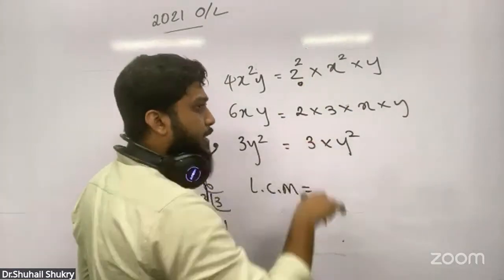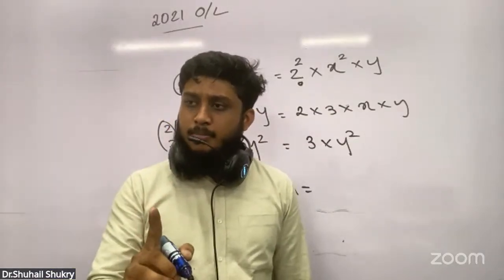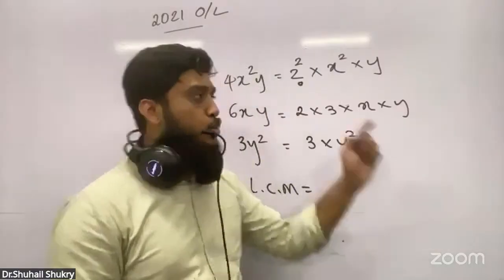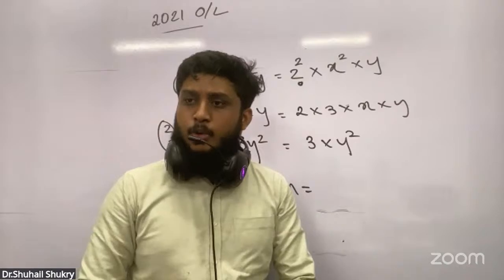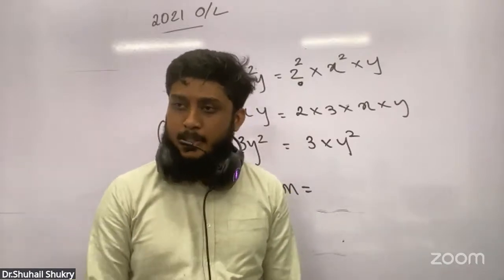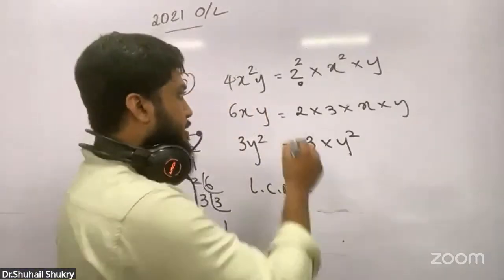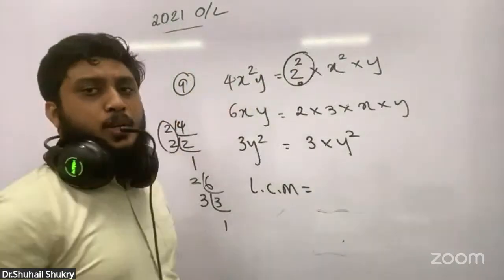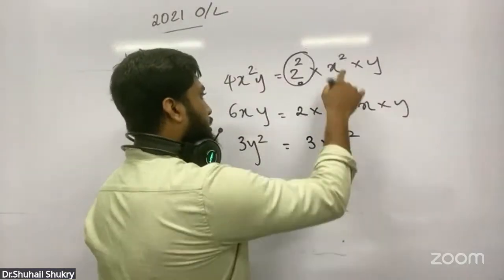When you are selecting people, they will allow only one member from a family. If 2 squared and 2 are there, they will allow only one member. They give the priority to the eldest person in the family. So when you take 2 squared and 2, who is the eldest? 2 squared is the eldest. Then they give 2 squared. They give the priority, so 2 squared comes first. Then x squared is there.